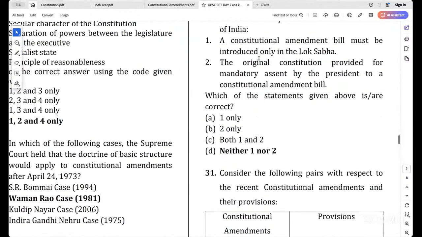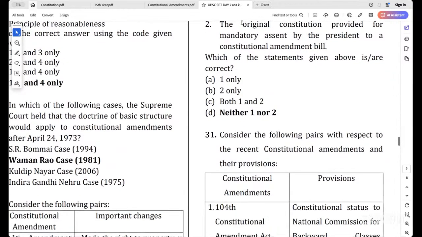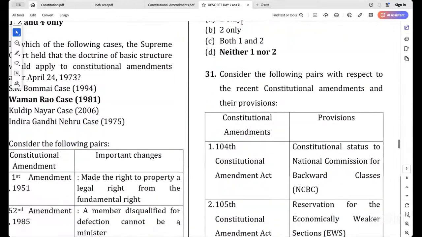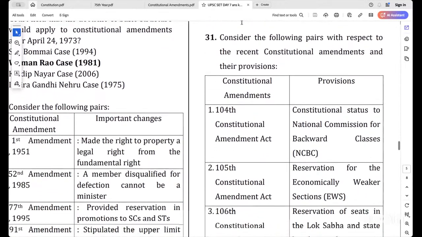See, this original constitution doesn't place that mandatory obligation on the president to give assent in case of a constitutional amendment bill. It was added later that the president must sign it. So the original constitution means the day on 26th January 1950, that provision was not there in the constitution.